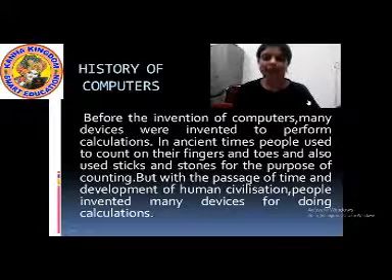Okay students, but with the passage of time and with the development of human civilization, people invented many devices for doing calculations, and these early devices were the very first invention before inventing the computers that we use today. So let us start with the first device.